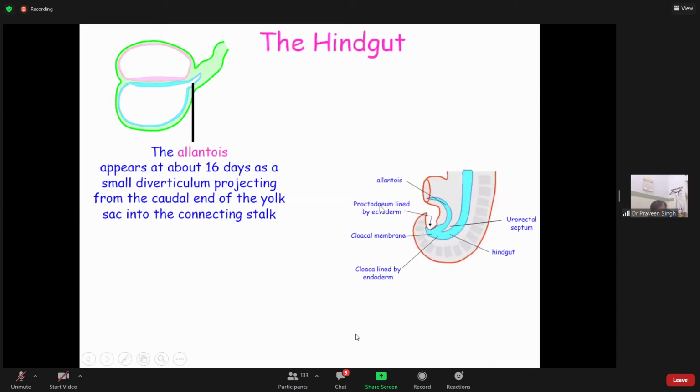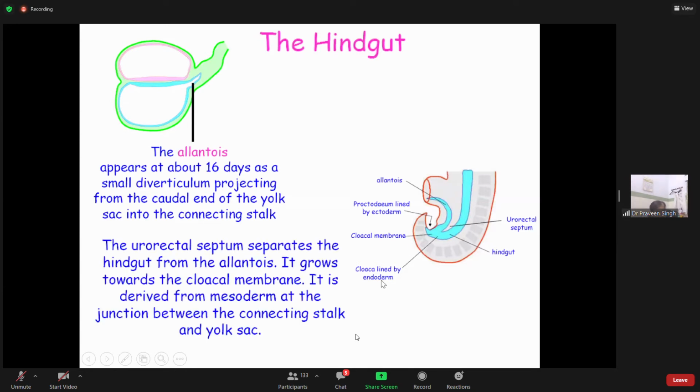Stomatodeum means the oral cavity. Proctodeum means the external part or the last part of the hindgut, where it is opening into the anal canal. So this is proctodeum. Here there is a cloacal membrane which also ruptures. There was a buccopharyngeal membrane which also ruptures. With the rupture of the buccopharyngeal membrane, the oral cavity is connected to the rest of the GIT. Here, with the rupture of the cloacal membrane, the anal canal will be connected to the rest of the hindgut. So this is how it moves.